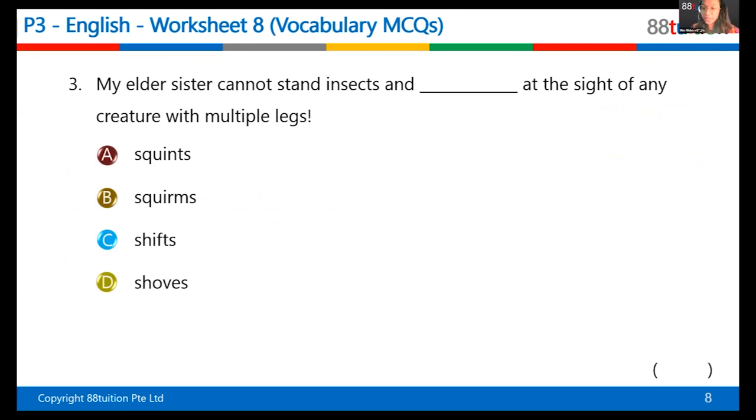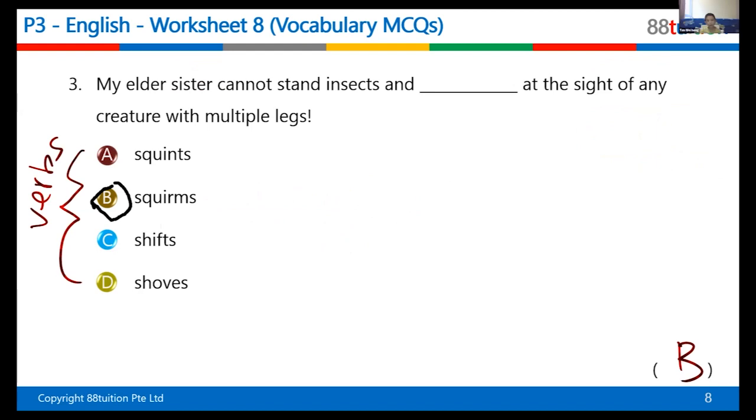Yes, very good. The answer is B. All of them are verbs. Okay. Now, can you tell me why is the answer squirms? What's the clue? I don't know. You just guess? What's the clue in the sentence that tells you the answer should be squirm? My elder sister cannot stand insects and... So which word or phrase? She's very scared. You squirm to show that you're very scared. Very good. Okay, very good. Give yourself a point for the explanation. So just 2 points.